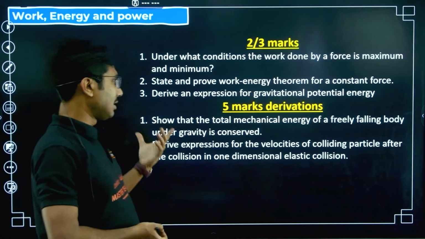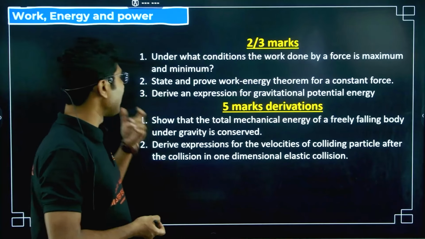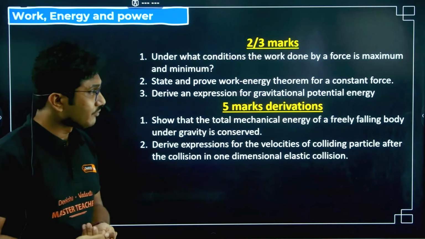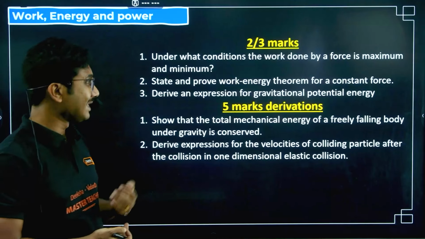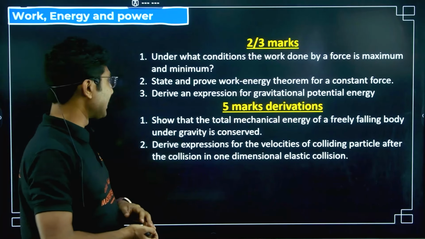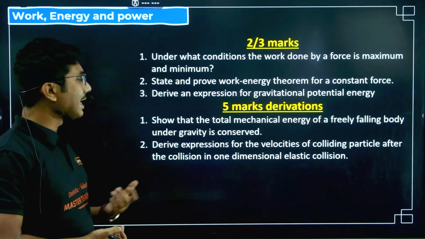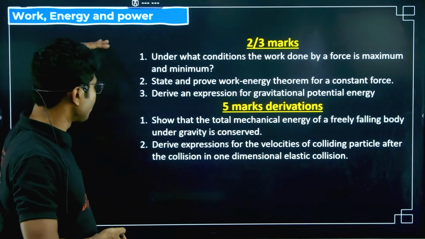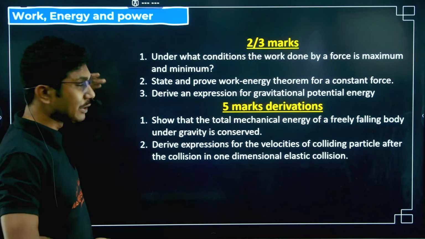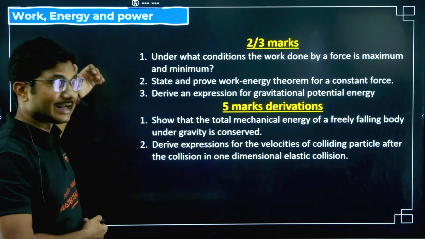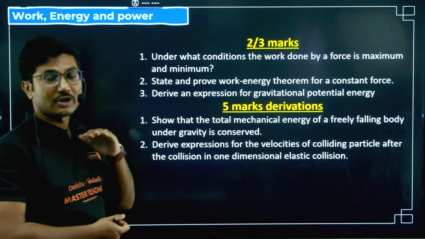Work, energy, power, relatively easy chapter. Under what conditions is the work done by a force maximum and minimum? State and prove work energy theorem for a constant force. Very important question. Derive the expression for gravitational potential energy. That is also sometimes might come. Show that the total mechanical energy for a freely falling body under gravity is constant. 3 positions you have to show. The body is falling, starting with only potential energy, in between potential as well as kinetic energy, and at the last only kinetic energy. 3 positions have to be shown clearly.